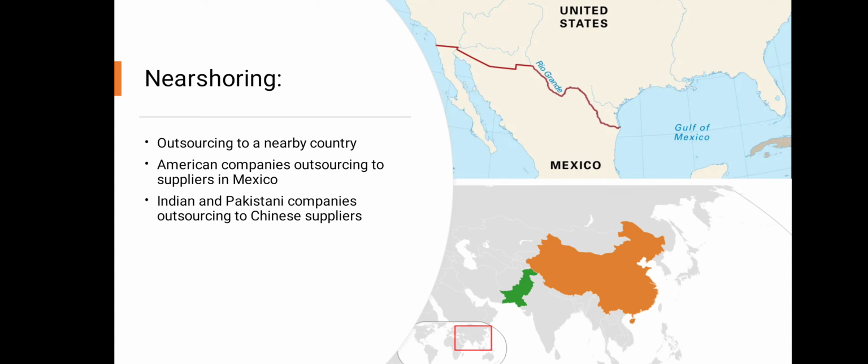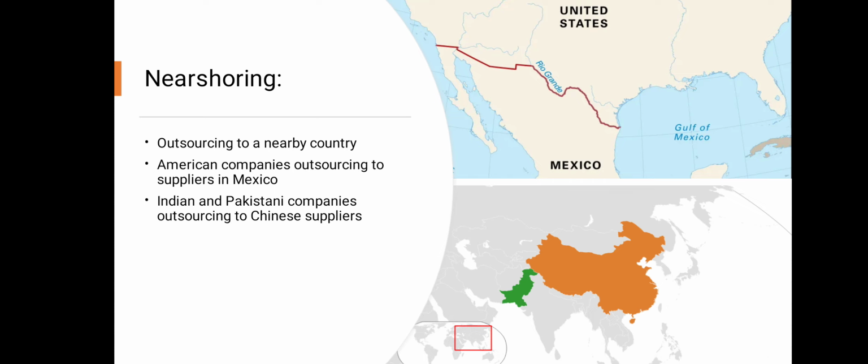An example of this, American companies often outsource their parts and production services to Mexico, which is located nearby America. Pakistani and Indian companies are also outsourcing their products, their parts or services to Chinese companies. This is another example of nearshoring.